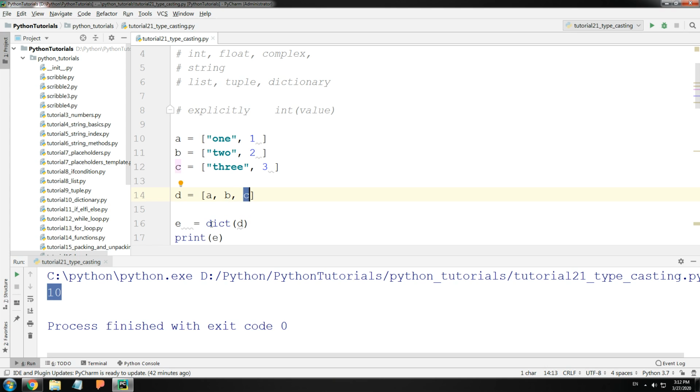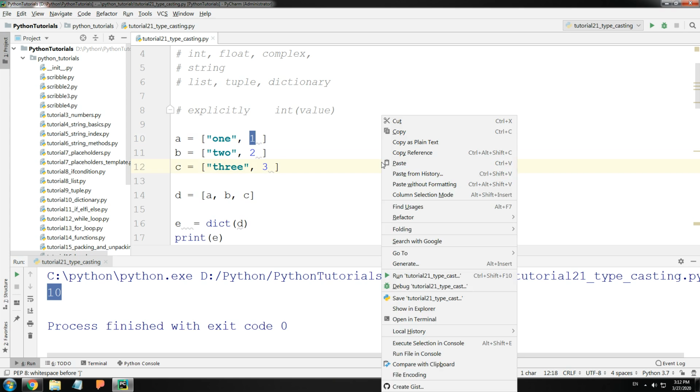So in this case, if I were to convert the list D into a dictionary, then Python will automatically treat each element as a key and a value, where the string 1 will be a key and the number 1 will be the value. Let's try this.